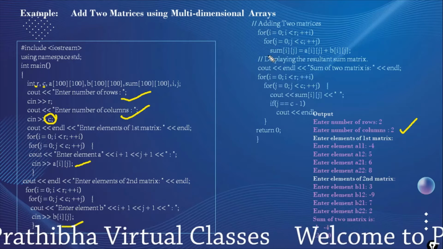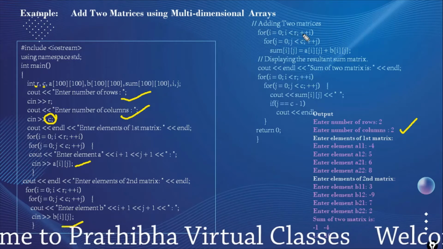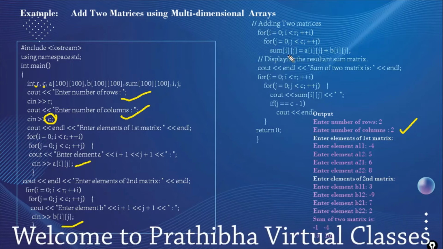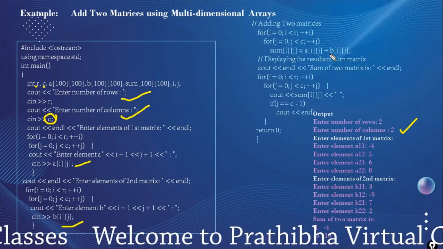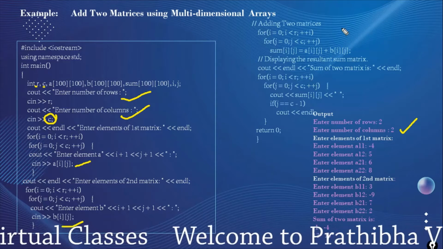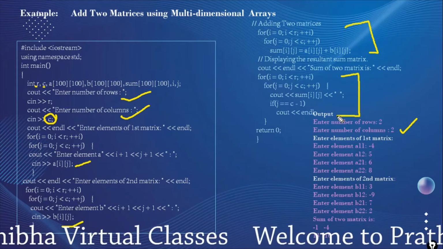Here we are summing the two matrices. Since we have two indices, we need to use two for loops. Sum of i j is the matrix which is used to store the values of the sum of the A and B matrices, and this is the adding purpose, and these statements are used to display the output.